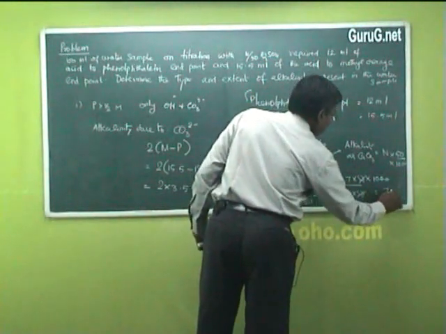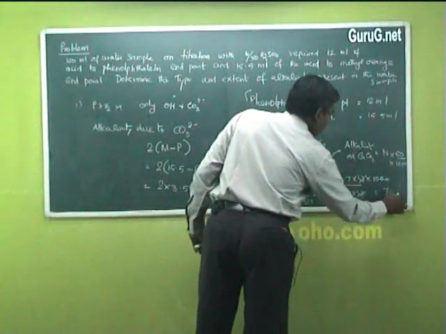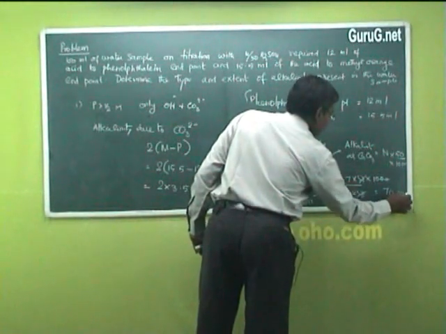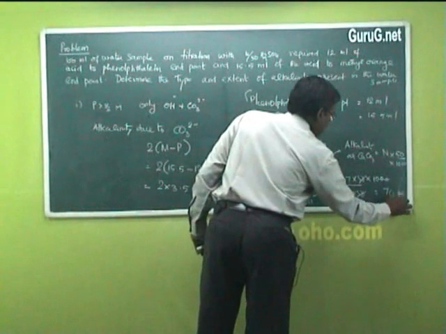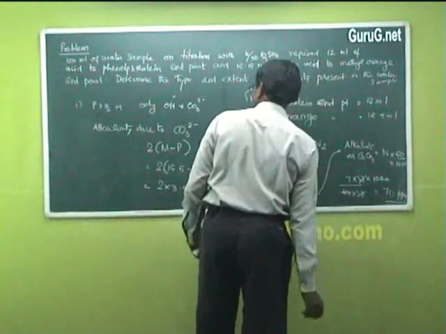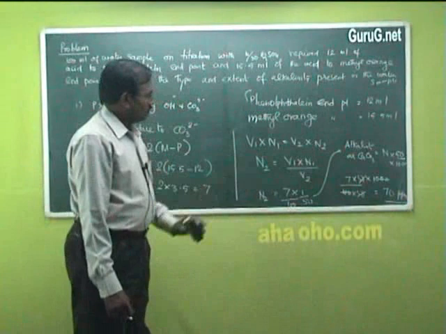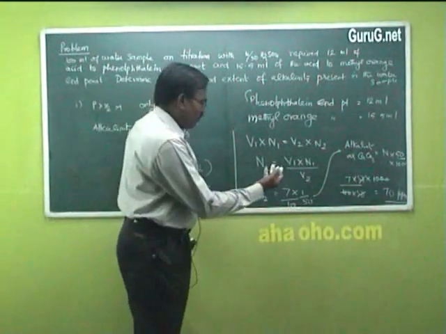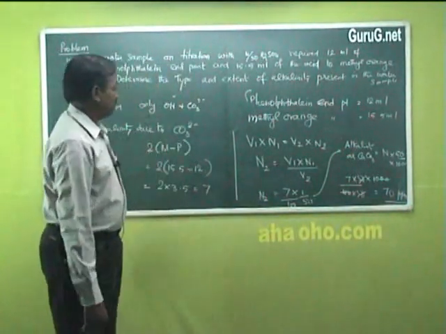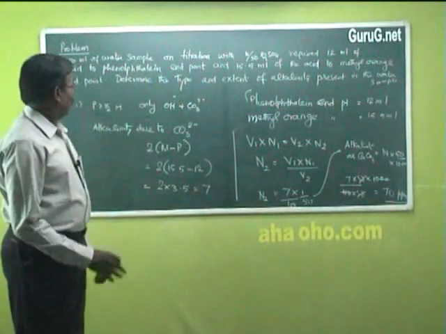We are getting 70 milligram per liter, 70 ppm. ppm or milligram per liter, anyway we can express. So like this we can calculate.